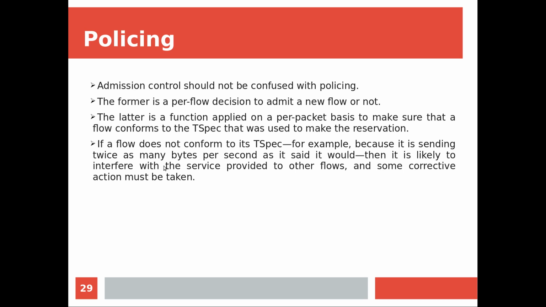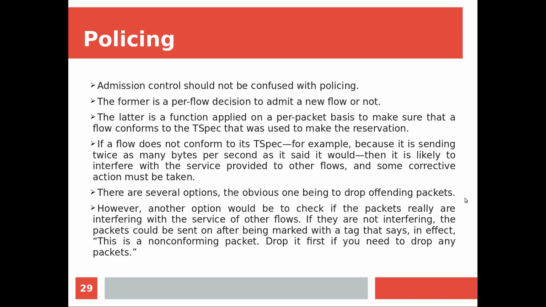Then it is likely to interfere with the service that is already provided to other flows, and some corrective action must be taken. There are several options, and the obvious one is just to drop the offending packet. If someone is not following what is promised, simply drop them. Another option would be to check if the packets really are interfering with the service of other flows or not. So before immediately dropping the packet, you can ensure whether there is any problem that the flow will cause or not. If there is no problem, then you can simply ignore the violation and support the flow. Some kind of checking is needed in this case.